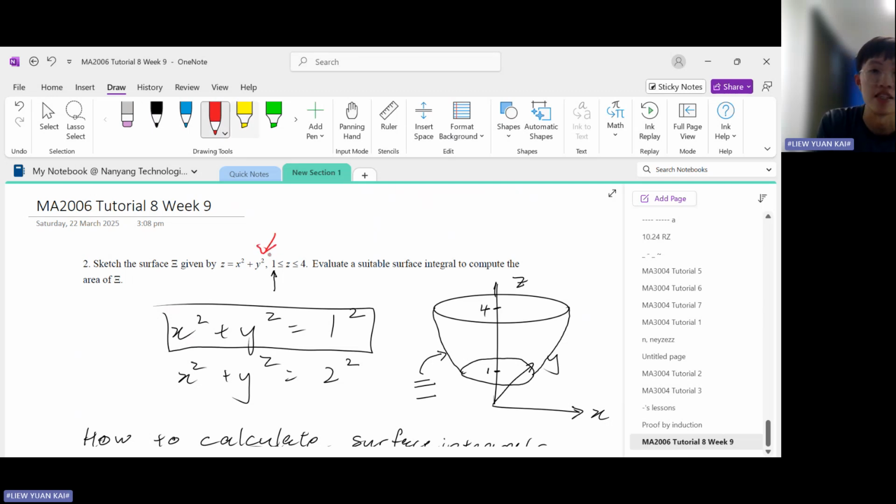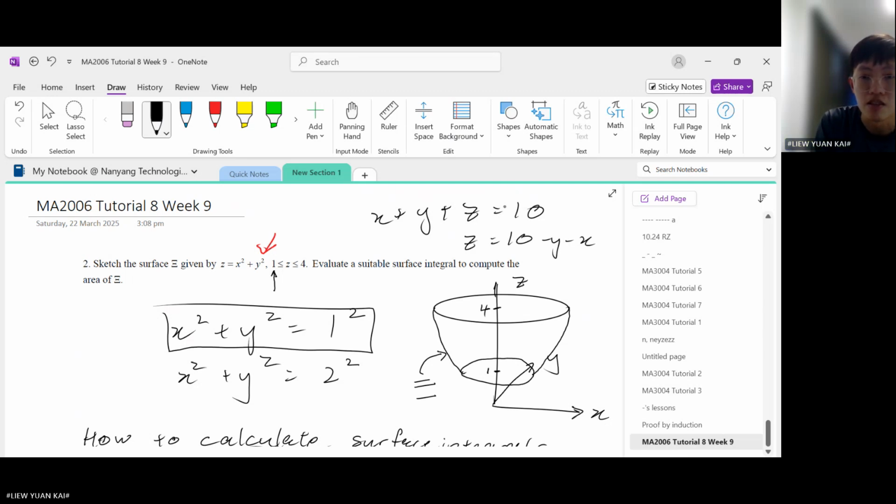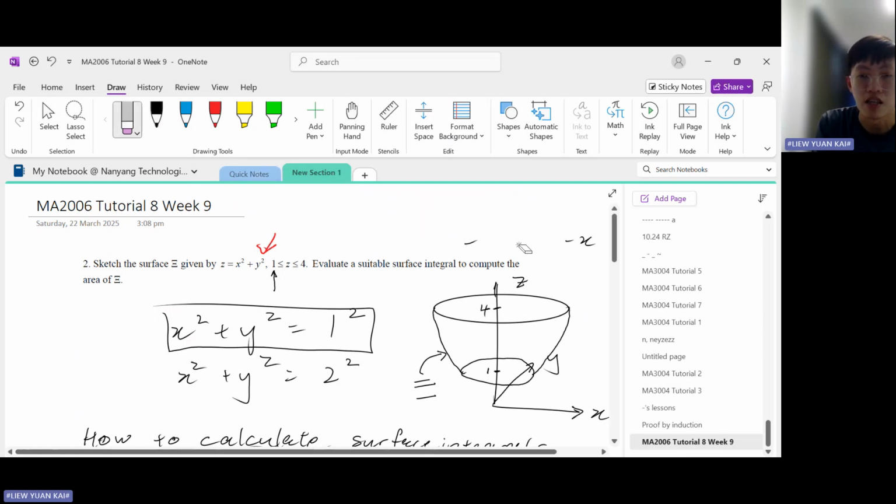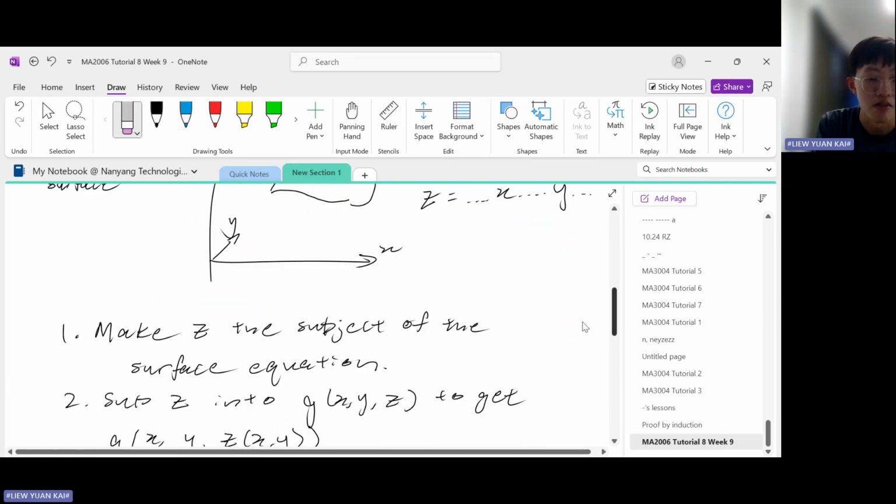Sometimes it may not be the case. For example, I give you a flat surface, like x plus y plus z is equal to 10. I need to rearrange this equation such that z will become the subject of the equation. But in this case, we don't need to because z is already the subject. Now let's move to step two.